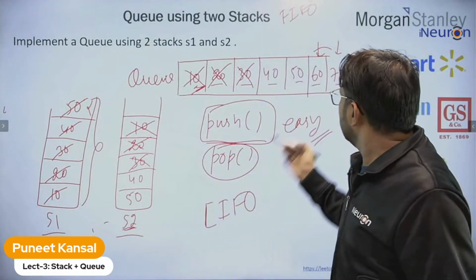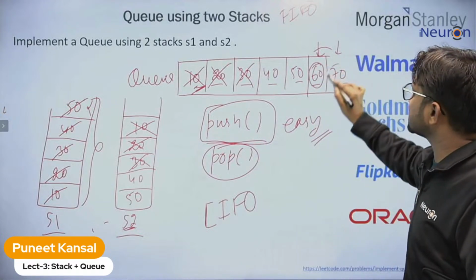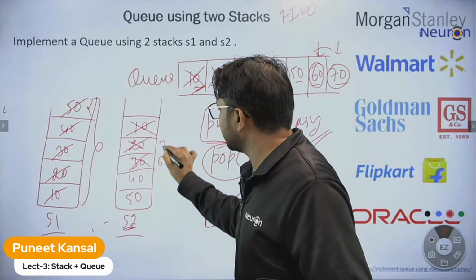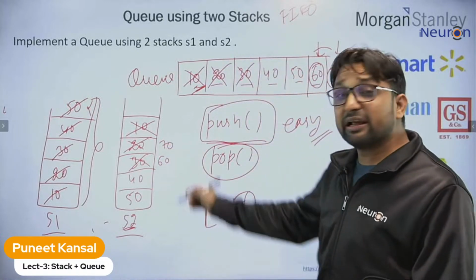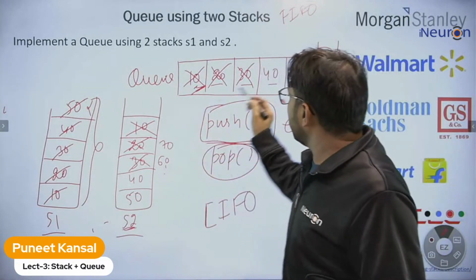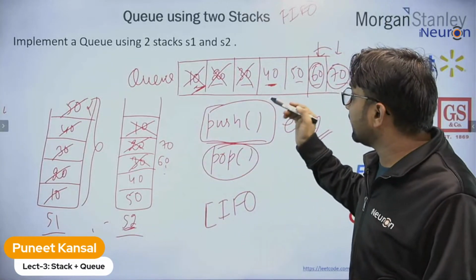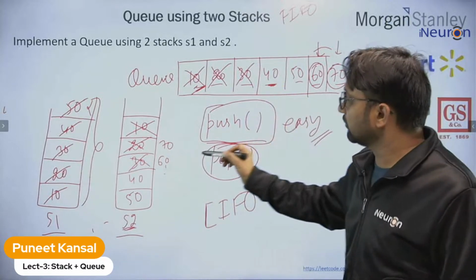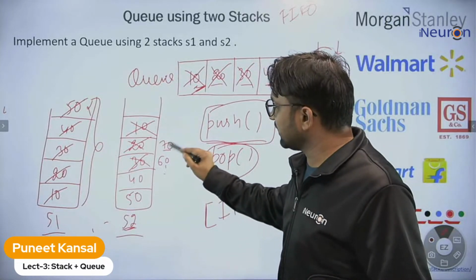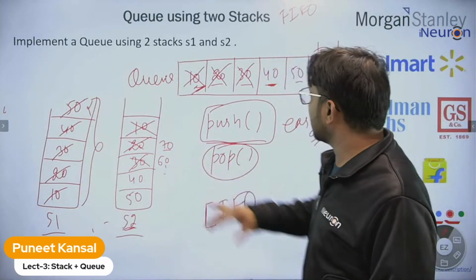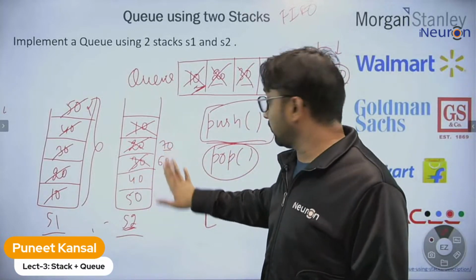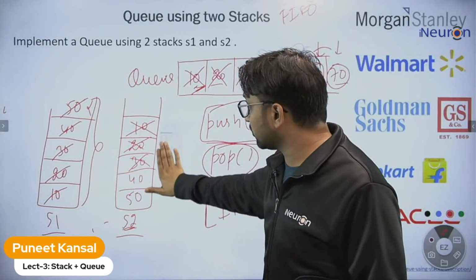Okay, let me try: if I insert 60 and 70 here in stack 2, this will actually create a problem. Why? If I want to delete the next element, that should be 40. But what is at the top of this stack? 70. I cannot delete 40 while 70 is at the top. So storing the new elements into stack 2 is creating the problem, because I cannot delete 40.